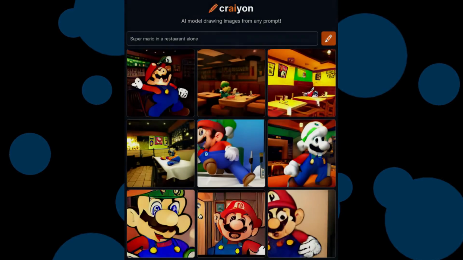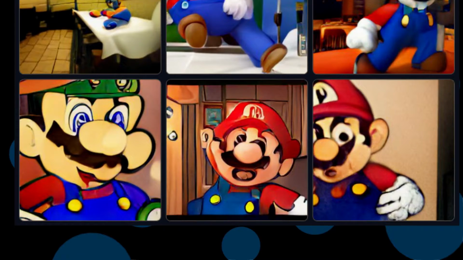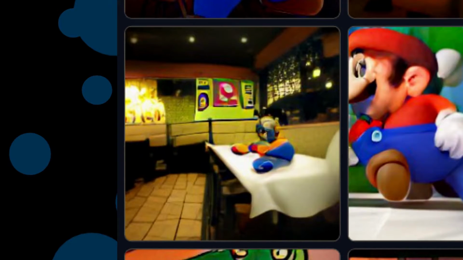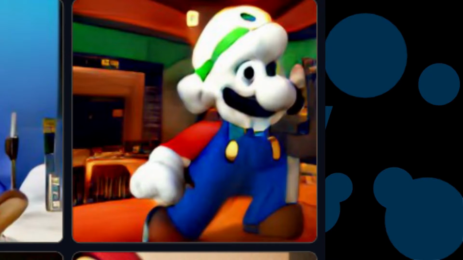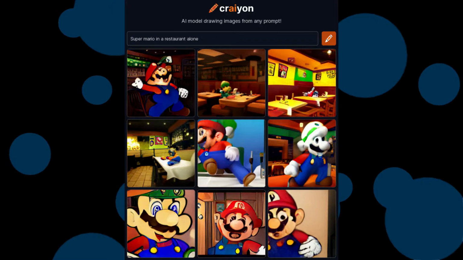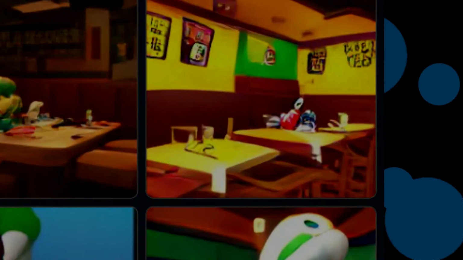Okay, here's another random one. It's Super Mario in a restaurant alone, and it's very cursed, especially the bottom right, bottom middle, bottom left, and top left. The middle left doesn't even look like Mario, and is the middle right one wearing a koopa shell as a hat. I just noticed that the top middle looks like Luigi, and probably one of my favorite ones. Top right looks like Mario is asleep.